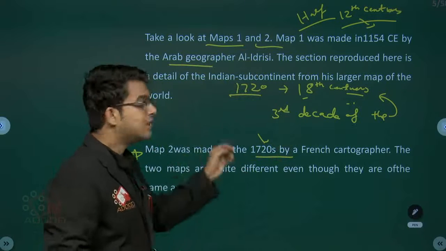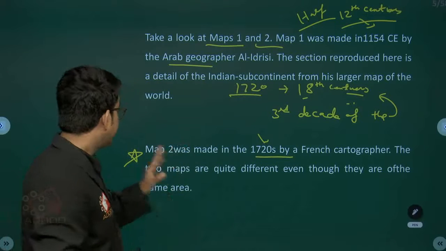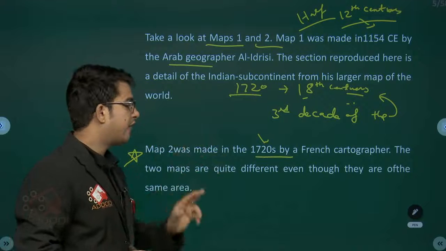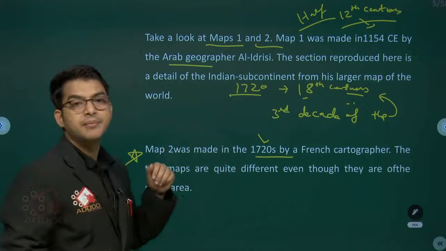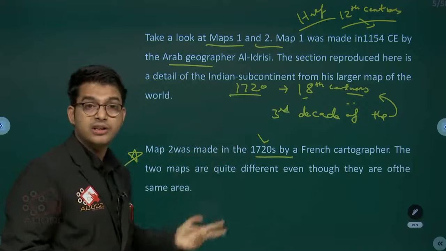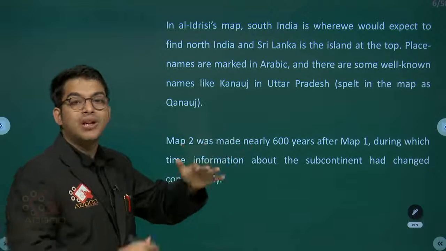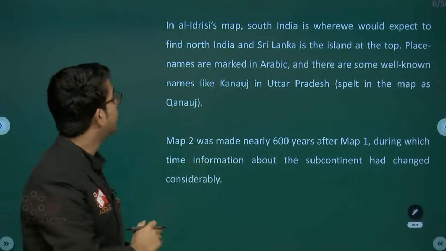The second map was made in the 1720s by a French cartographer. The two maps are quite different even though they are of the same area, the same geographical area, the Indian subcontinent. But one is just an idea and one is specific with its boundary.